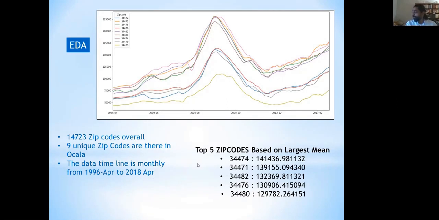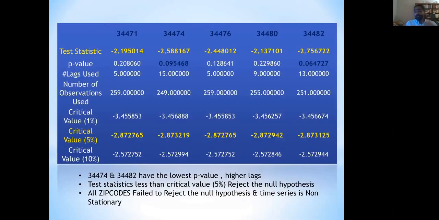Based on the largest mean, I selected the top 5 zip codes to work on out of the 9 zip codes. So 34471, 76, 80, and 82. These were the 5 zip codes which I shortlisted. After the initial analysis, I found out that the 2 zip codes which had the lowest p-value were 34482 and 34474.